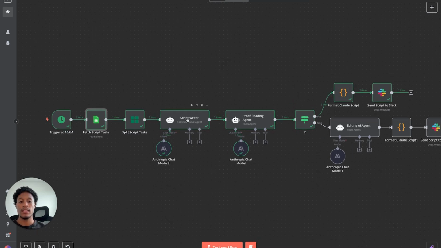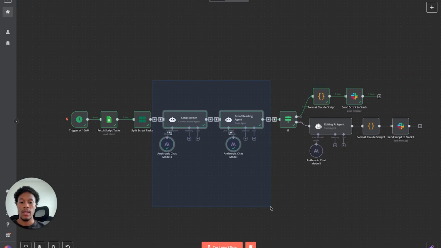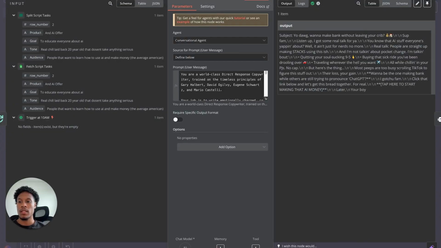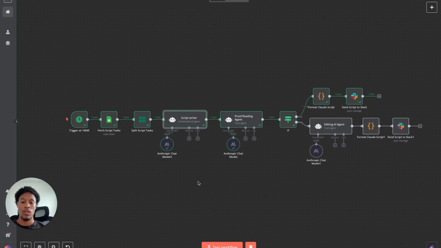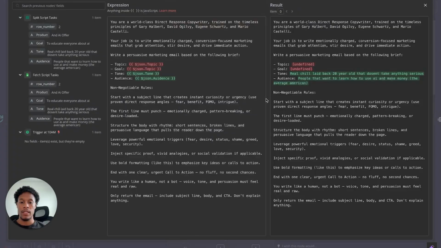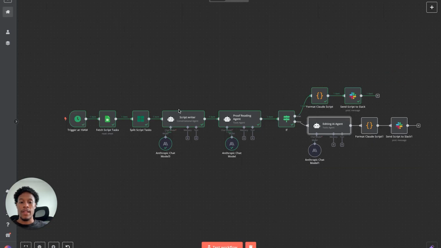Now we have the bread and butter. Here we have two AI agents, and I'll explain what I do with them. These super simple AI agents are prompted right here to go through and cook up what I need via email. So I have the AI agent set up here, and the prompt set up for it here. After that, I send it to another AI agent. The reason I do this is that I always want everything that gets put out through this to be better. I want everything to have a better output.